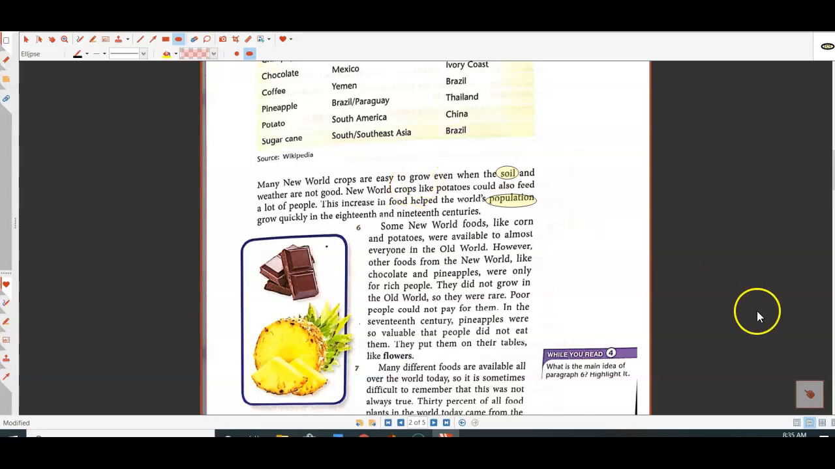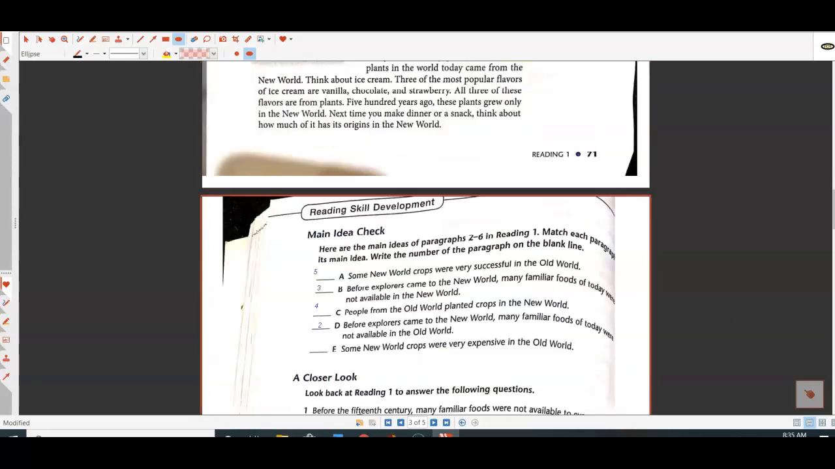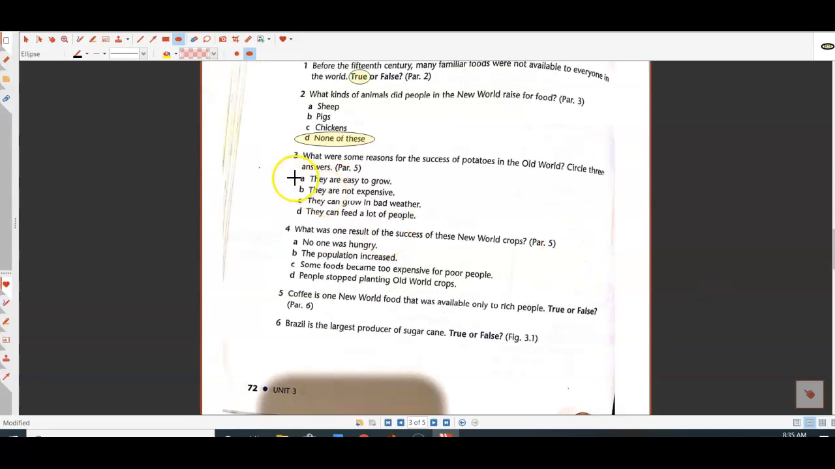They could also feed a lot of people. So when we review these, it says they're easy to grow. They can grow in bad weather. They can feed a lot of people. This one, they are not expensive, is true, right? When we buy potatoes in the store, usually they are not expensive, but it's not in the reading. That's why we don't want to read this one, or circle that one.